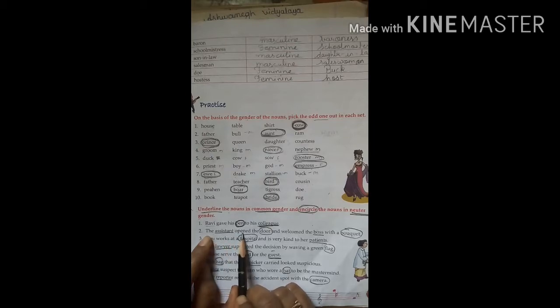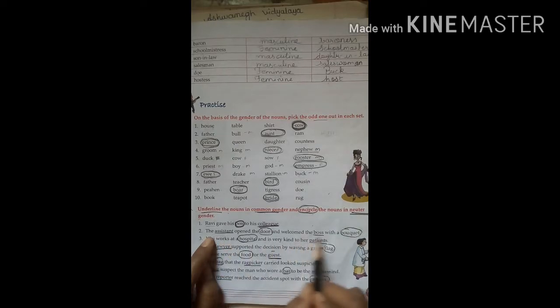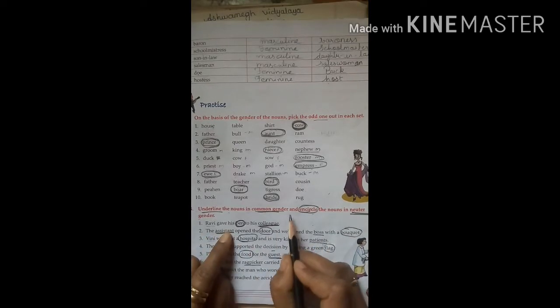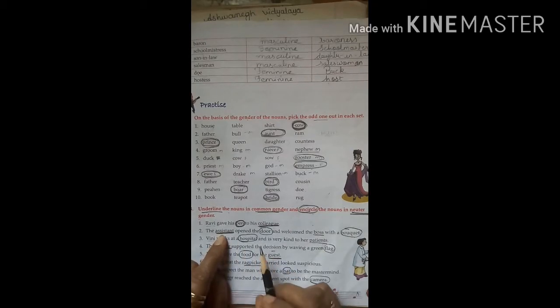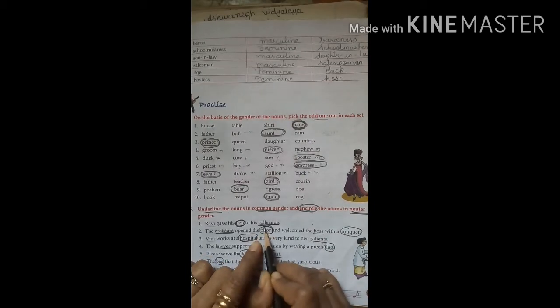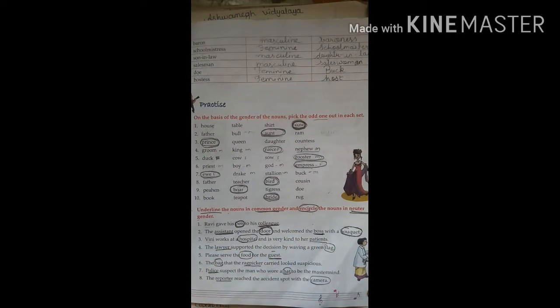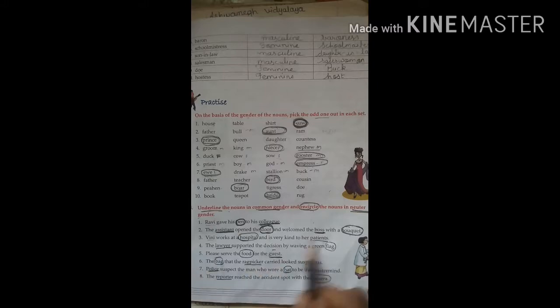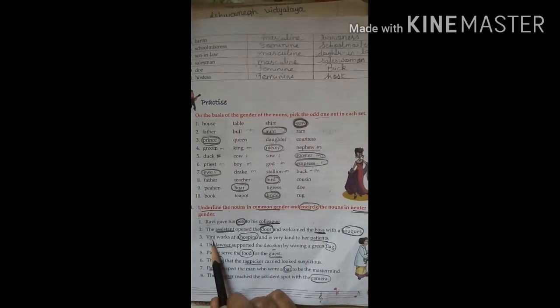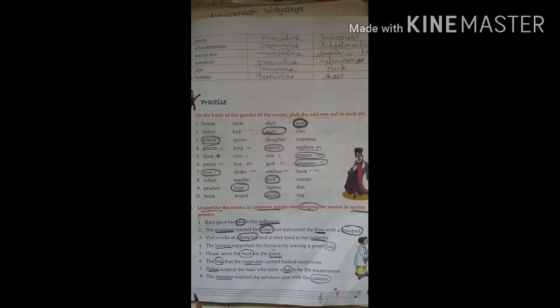Second sentence, the assistant opened the door and welcomed the boss with a bouquet. So in this full sentence assistant is a common gender, so we underline assistant, and door and bouquet are neuter gender, so we encircle these two words, and boss is also common gender, so we underline here also. Same, Winnie works at a hospital and is very kind to her patient. Patient is a common gender, so we underline there, and hospital is a neuter, so we encircle there.